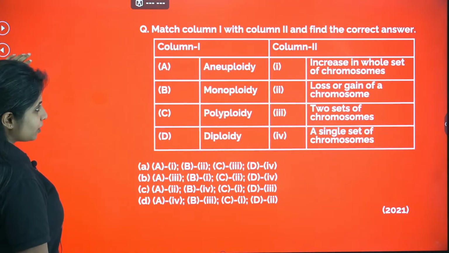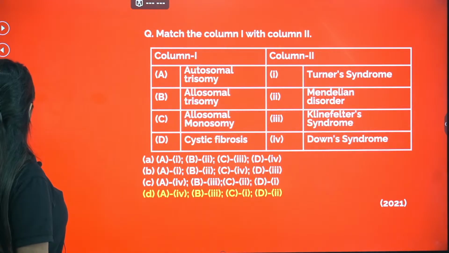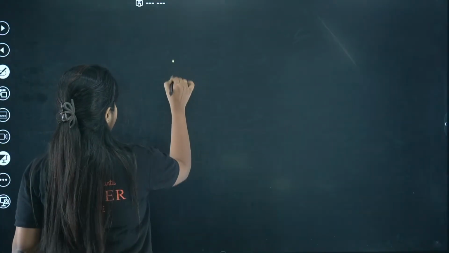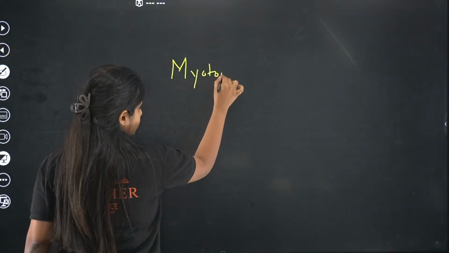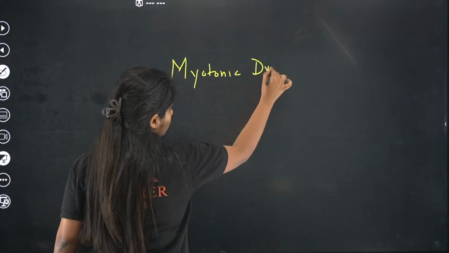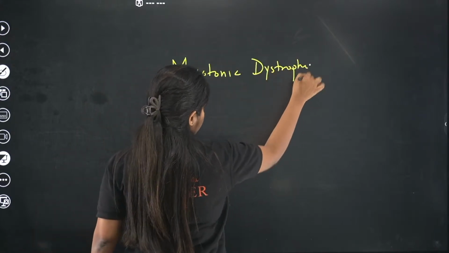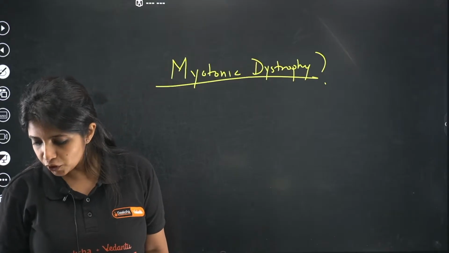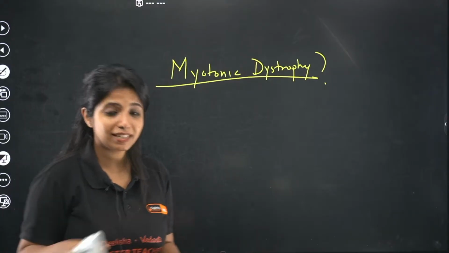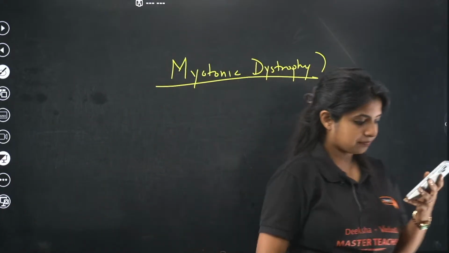Okay, now one very important thing before I go ahead. I'm asking you a question. Myotonic dystrophy, what type of disease is it?